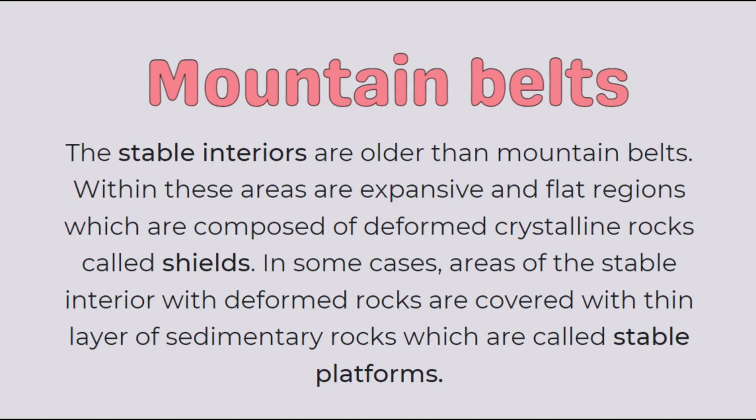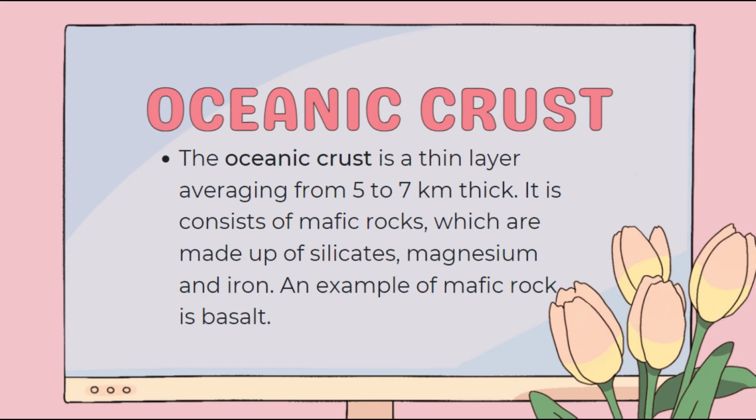While the stable interiors are older than mountain belts, within these areas are expansive and flat regions which are composed of deformed crystalline rocks, called shields. In some cases, areas of the stable interior with deformed rocks are covered with a layer of sedimentary rocks, which are called stable platforms. And now the next is oceanic crust.